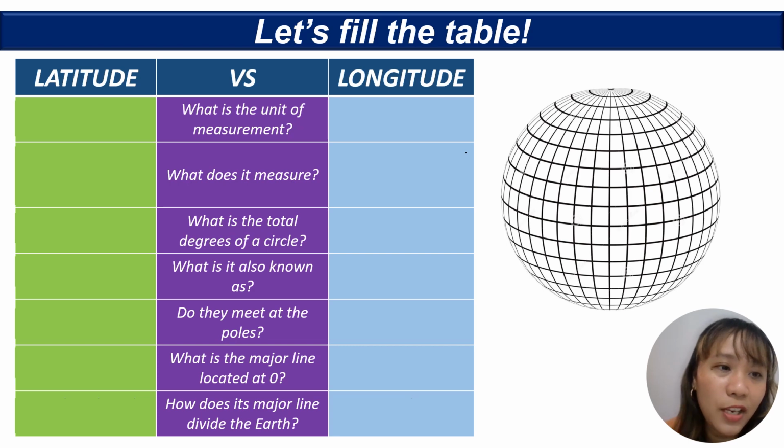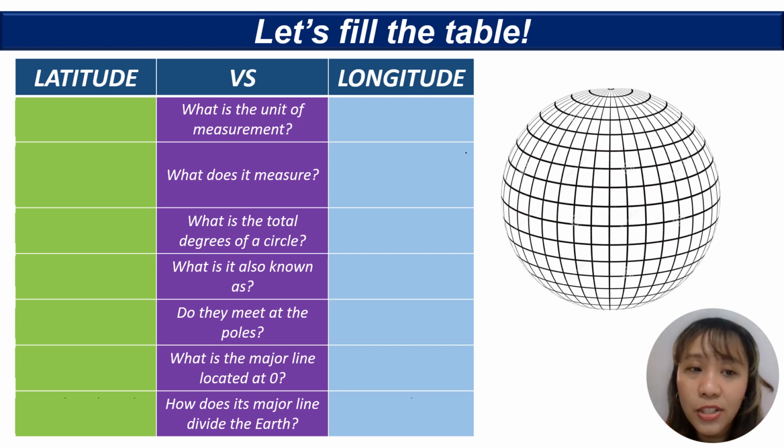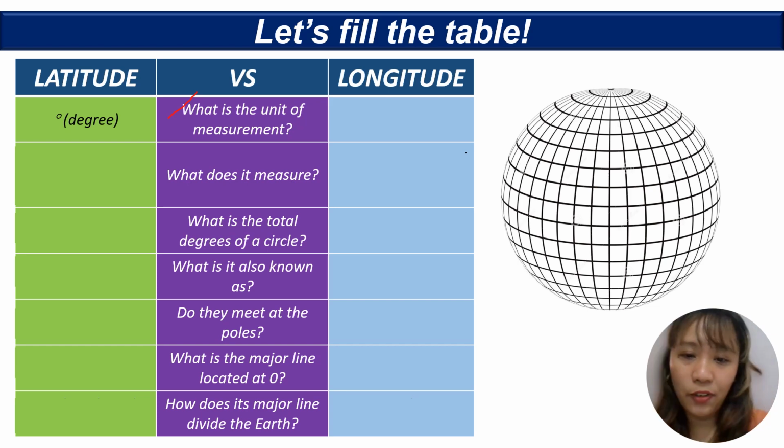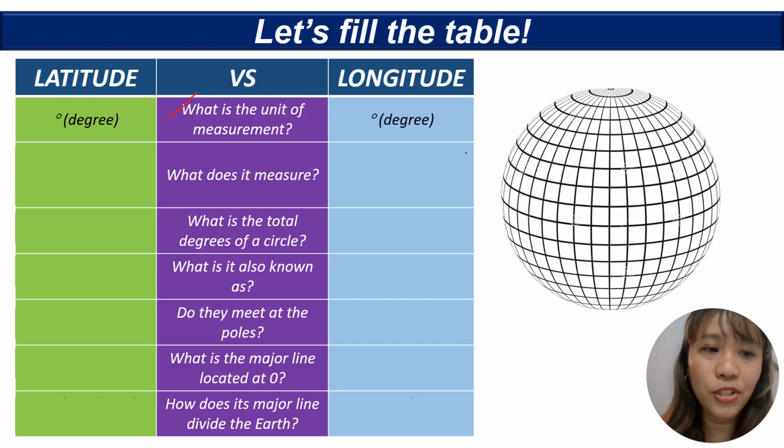Now that we have finished discussing the lines of latitude and longitude, we are going to fill this table with the correct answers. These are the questions. Let's start. First question, what is the unit of measurement? For latitude, it is degree, and for longitude, it is also degree. Degree is spelled as D-E-G-R-E-E, of course, and the symbol should be like this.